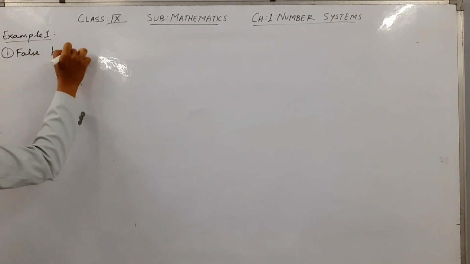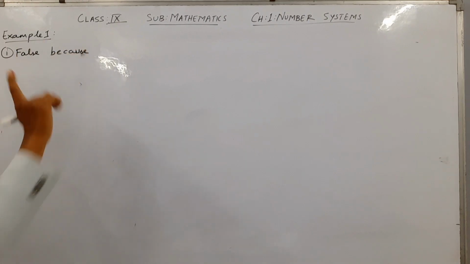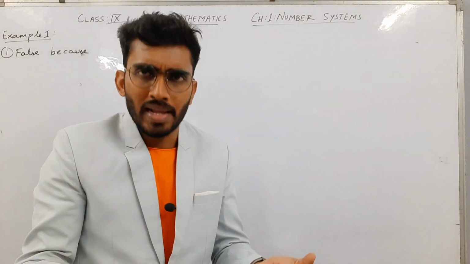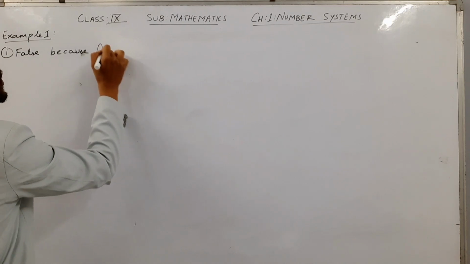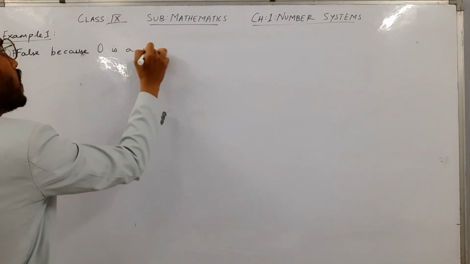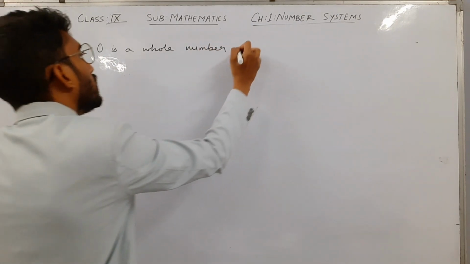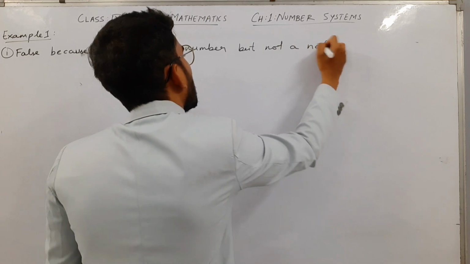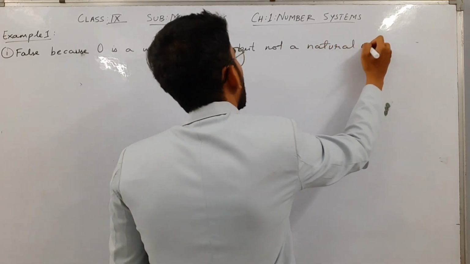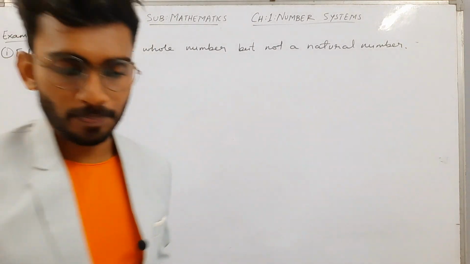Why? Because there is one whole number which is not a natural number, and you all know it is 0, because 0 is a whole number but not a natural number, and because of this reason the statement is false.